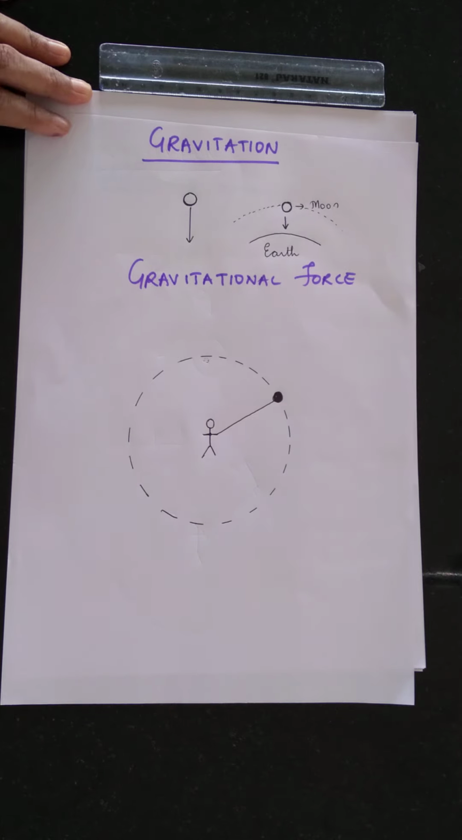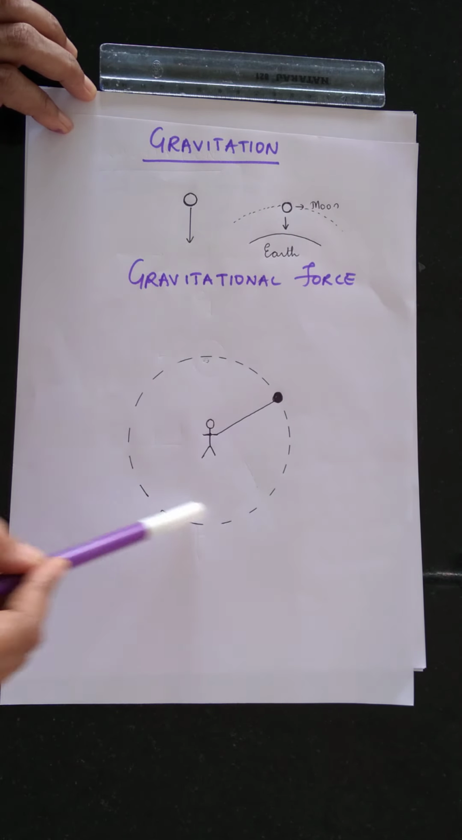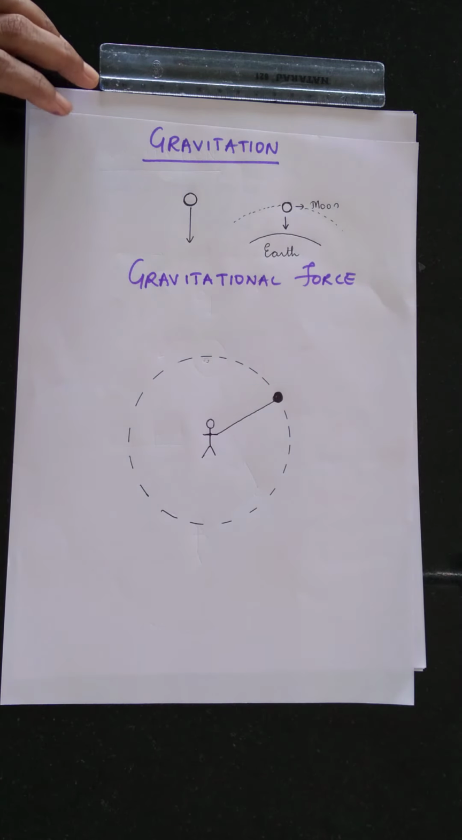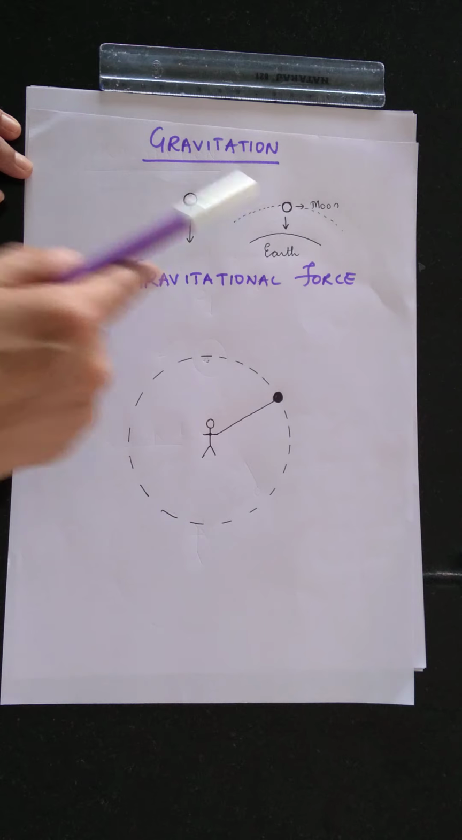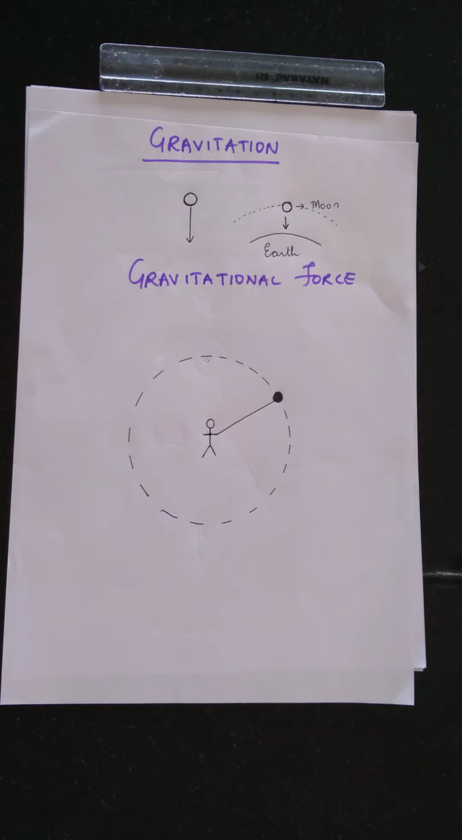We all know that the moon goes around the earth. Okay, the moon here is going around the earth, and an object, when you throw it up, it covers a certain distance and then it drops down to the ground. Now both these forces acting on both these objects are nothing but the same.